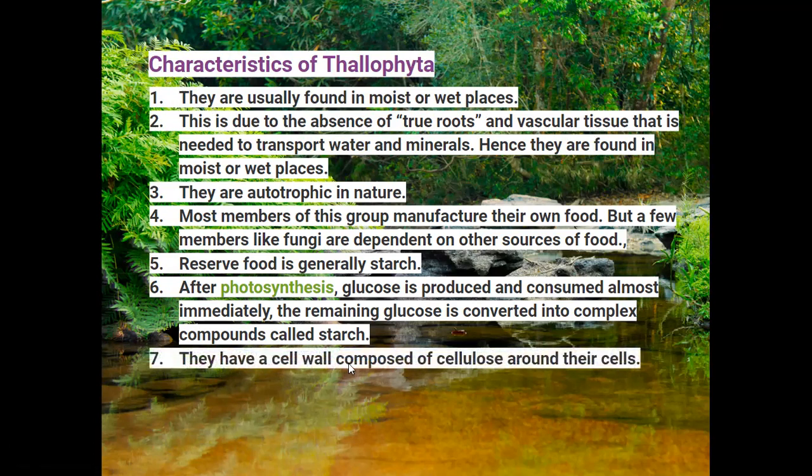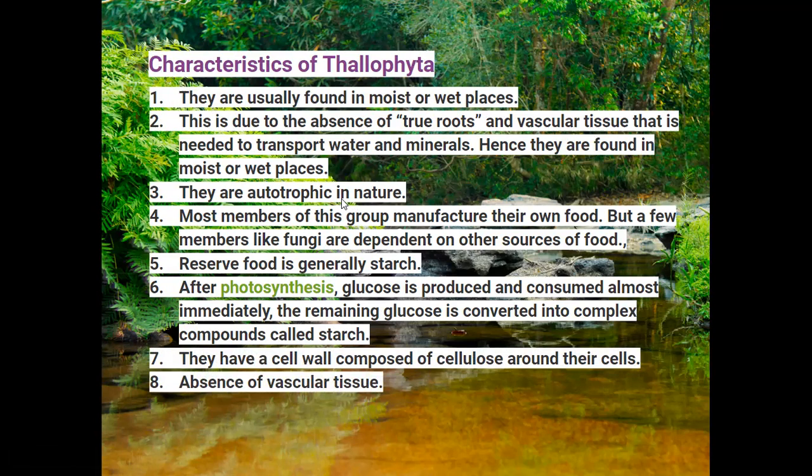And they have a cell wall composed of cellulose around their cells. In all plants of Thallophyta, a cell wall is present, composed of cellulose and hemicellulose. And vascular tissues are absent, meaning xylem and phloem tissues are absent in Thallophyta.